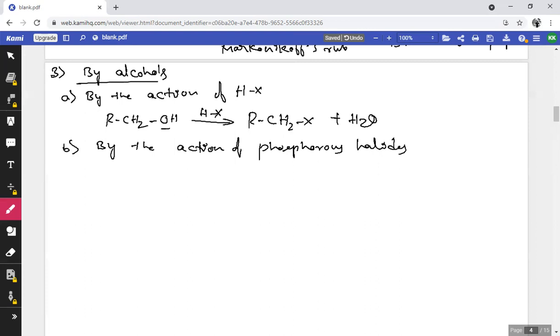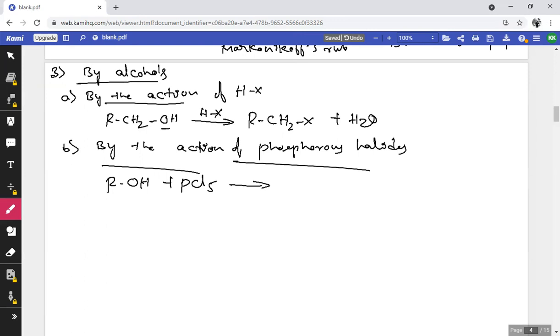We have two different types of phosphorus halides, phosphorus trichloride as well as phosphorus pentachloride. Let me consider the first one, PCl5, phosphorus pentachloride. Alcohol on treating with phosphorus pentachloride, replacement of the OH group by the Cl group takes place to give RCl, the alkyl halide, with a byproduct POCl3 along with the liberation of HCl.